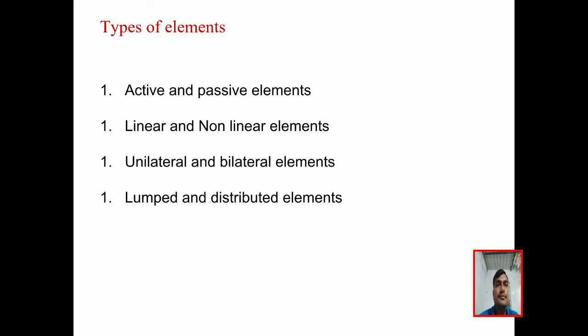Okay, here active and passive elements. The types of elements are active and passive elements, linear and non-linear elements, unilateral and bilateral elements, lumped and distributed elements. What are active and passive elements? Active elements are those which are capable of generating energy or power. Example, voltage sources or current sources. These are the active elements, which generate or supply the energy.